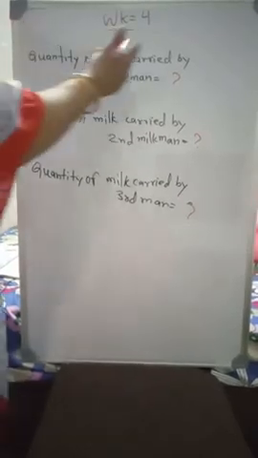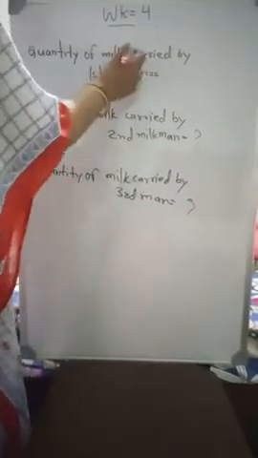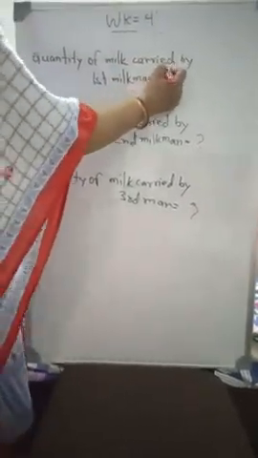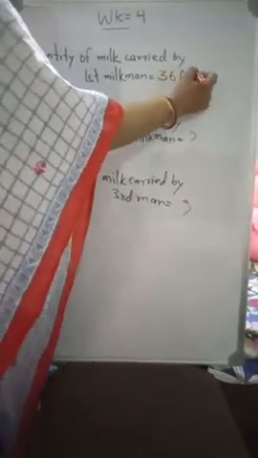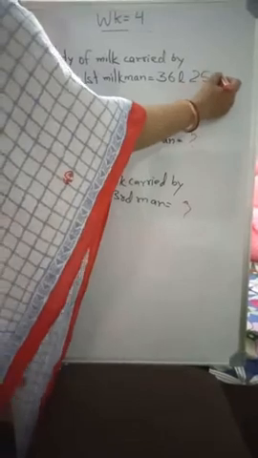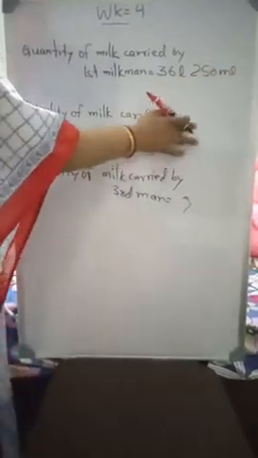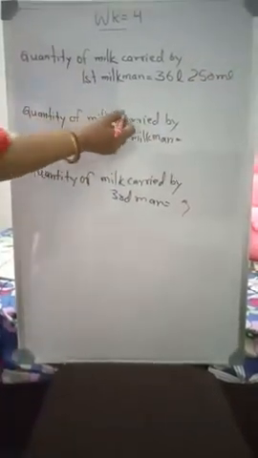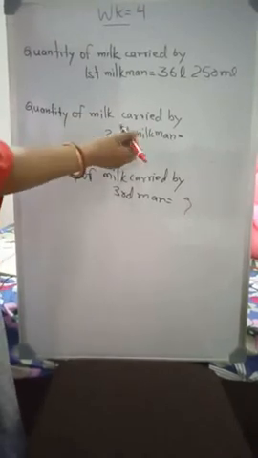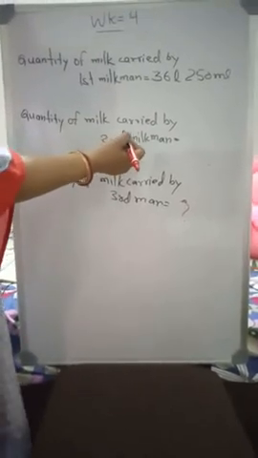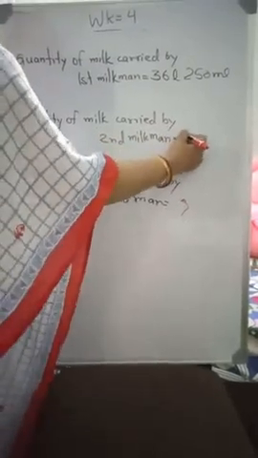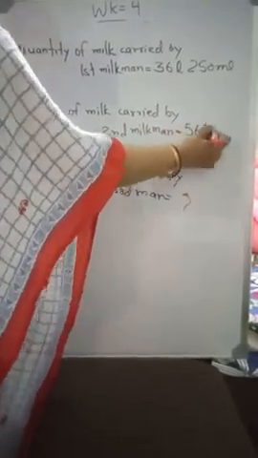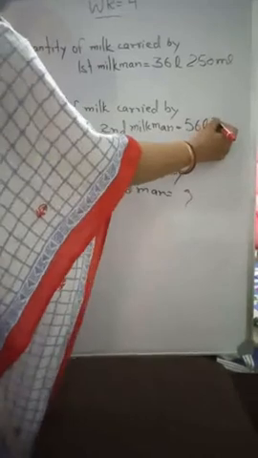Firstly, the quantity of milk carried by the first man is 36 liter and 250 milliliter. Now come to the second. The quantity of milk carried by the second milkman is 56 liter and 396 milliliter.